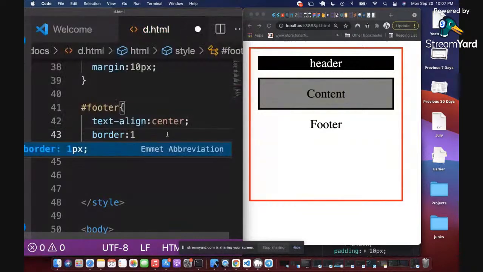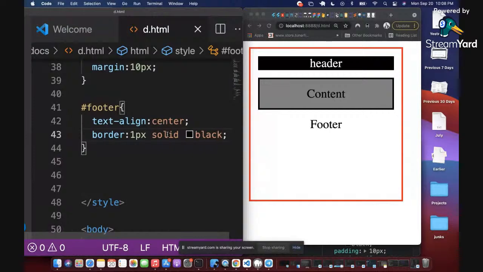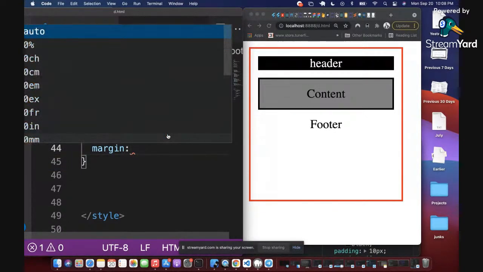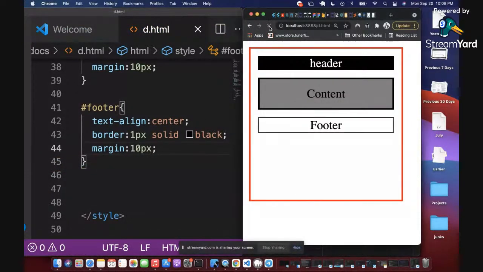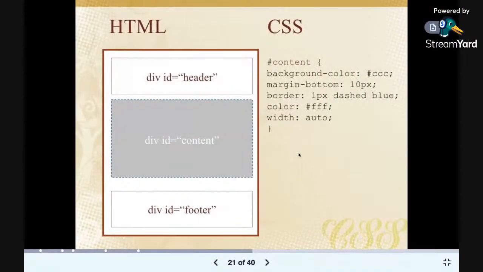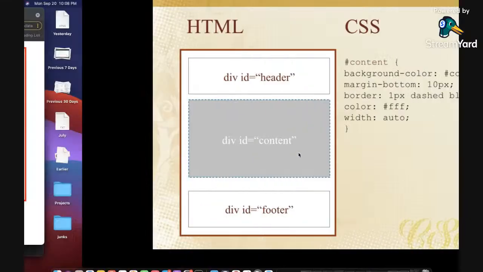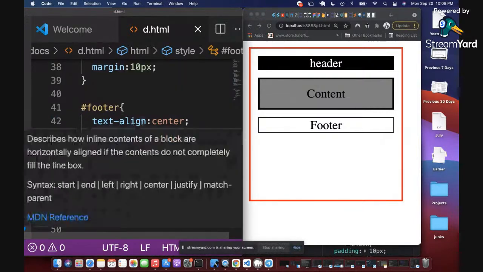Of 1 pixel solid, and then maybe black also. And then I'm going to add a margin. Margin is the spacing around the element, on the outside. So when I refresh this now, I will get this, right? So we can see we have something similar to what we have here. So that is an example of CSS. It's just an example, right? So that you can just master or see more of these items: margin, border, text align, and all of that.